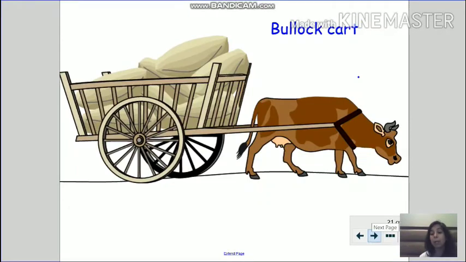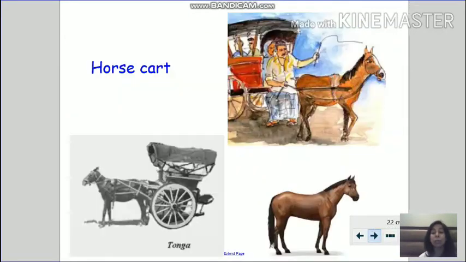One more transport which is used and which is pulled by an animal is called a horse cart. We even call it a tonga. So beta, children, in some places still people use a tonga to travel from one place to another place.